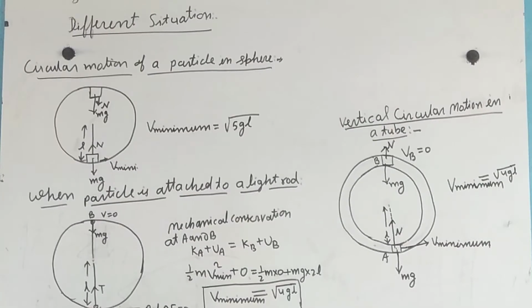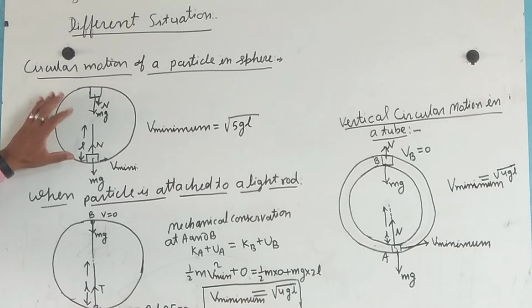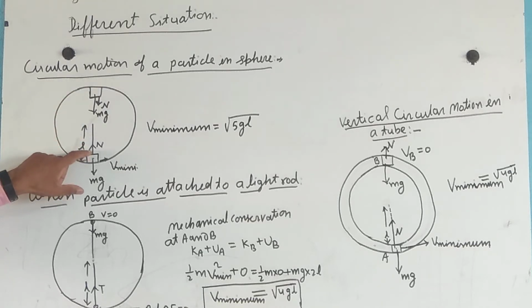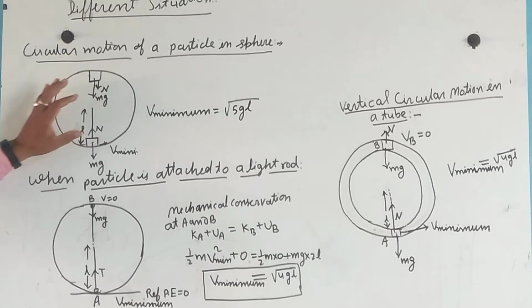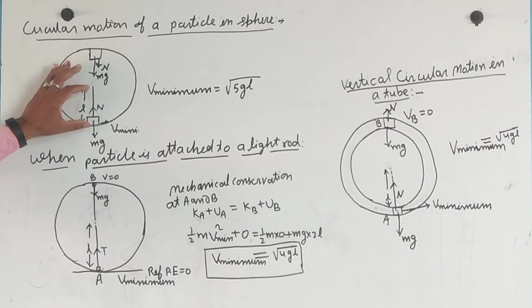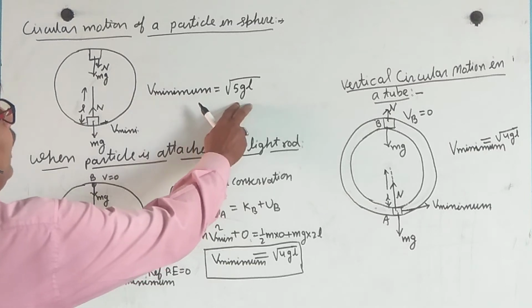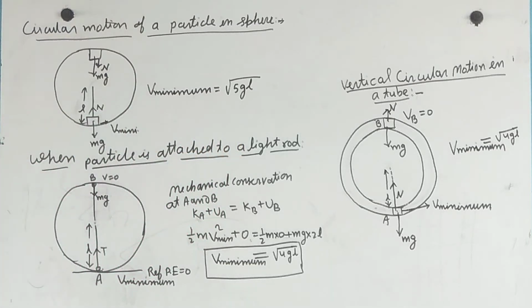Now, circular motion of a particle in a sphere. The mass of the particle is m, and this is the normal force acting toward the center of the circular path, and this is a light string of length L, so the minimum velocity is root of 5gL, which we just calculated.